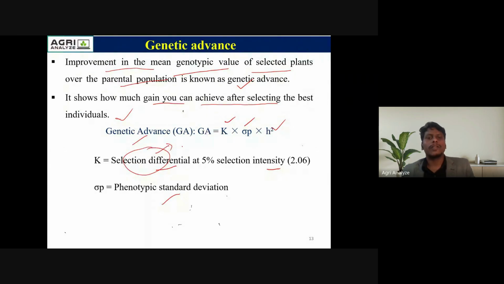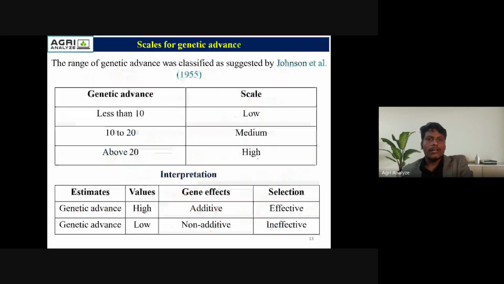Selection differential means the difference between the mean phenotypic value of the selected plants and the mean value of the entire population. That is called the selection differential. Okay, it measures the improvement from selection. What is the selection intensity? Selection intensity is the standardized selection differential. Okay? That is called the selection intensity. So come to the next slide.